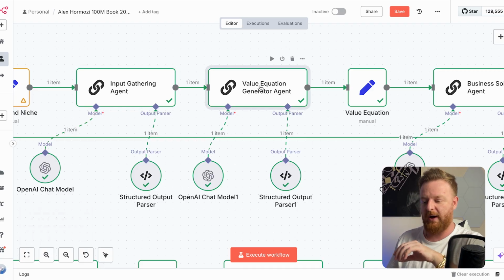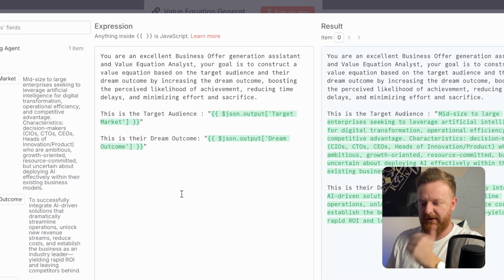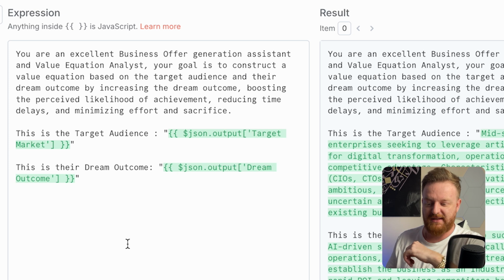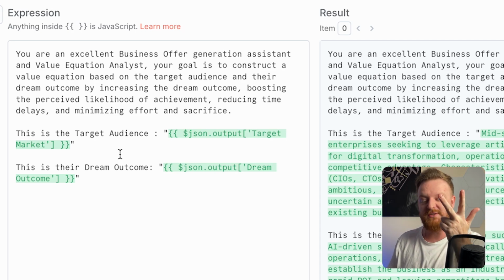And now is where we get into the value equation from Hormozi's book. And this is what he uses in all of his offers. So you're an excellent business offer generation assistant and a value equation analyst. Your goal is to construct a value equation based on the target audience and their dream outcome by increasing their dream outcome, boosting their perceived likelihood of achievement, reducing their time delays, and minimizing effort and sacrifice.